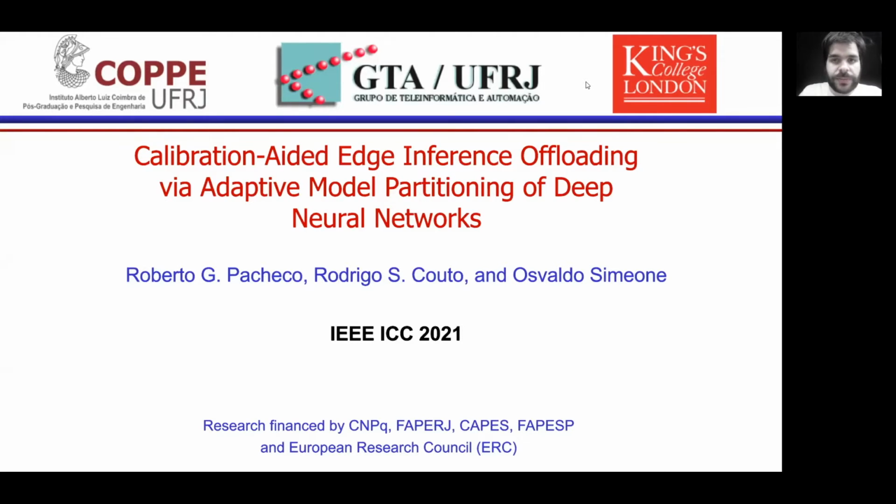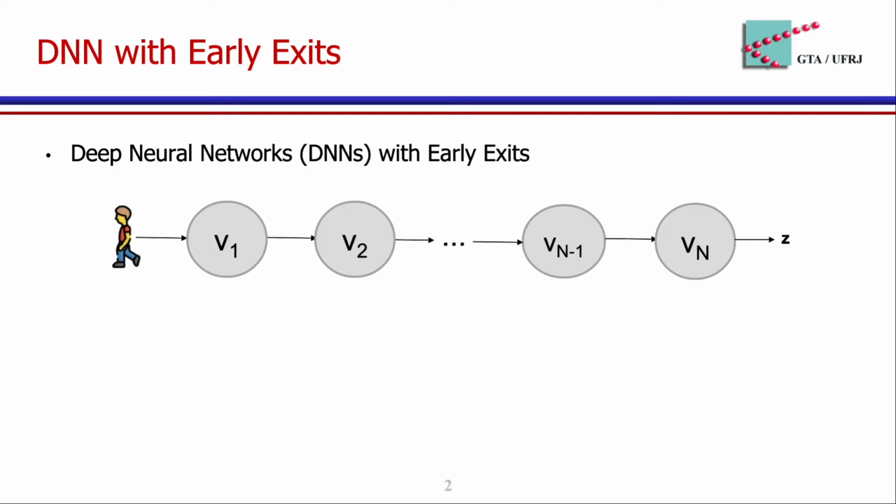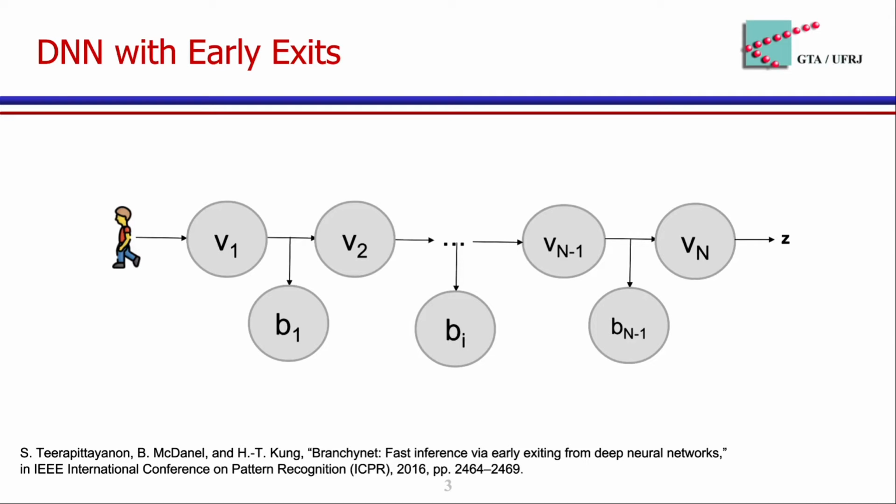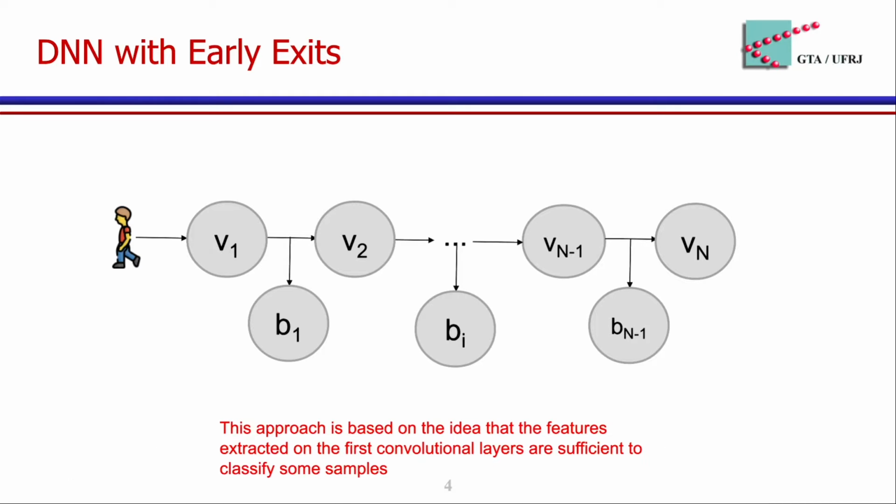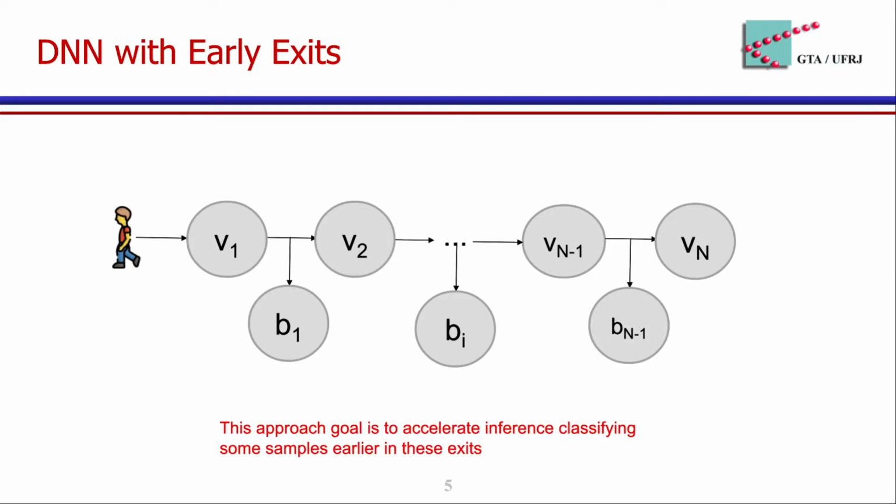in the edge. Deep neural network, also called DNN with early exits, consists of a regular DNN, but we insert these early exits, also called side branches, into the middle layers. This approach is based on the idea that the features extracted by the first convolutional layers are sufficient to classify some samples early in this side branch. Therefore, this approach's goal is to accelerate inference time by classifying some samples early in this exit.